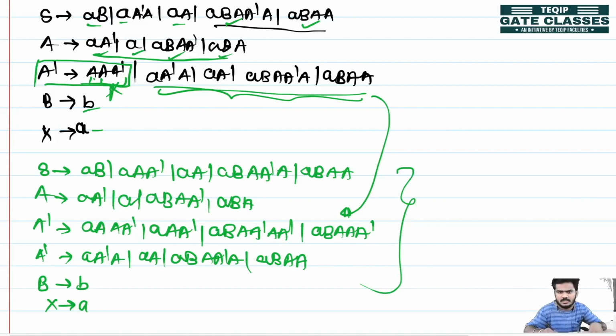We can see that there is no left recursion, and there is no production available in this grammar which is not in GNF form. All the productions are converted into the GNF form. Okay, so this is the GNF form of the given CFG. I hope you understood this. So this is all about CFG. In the next lecture we will see about the pushdown automata.